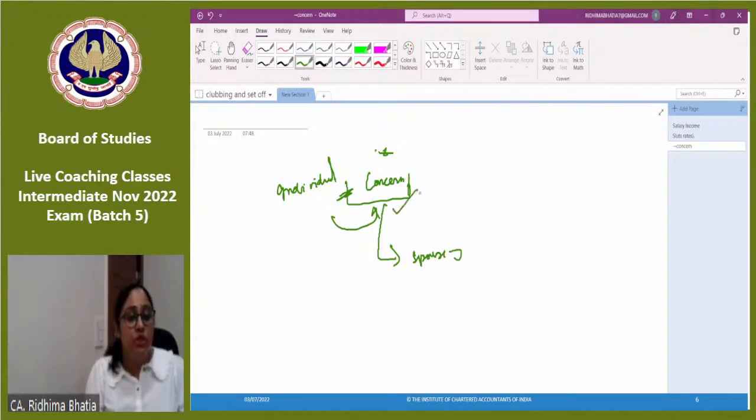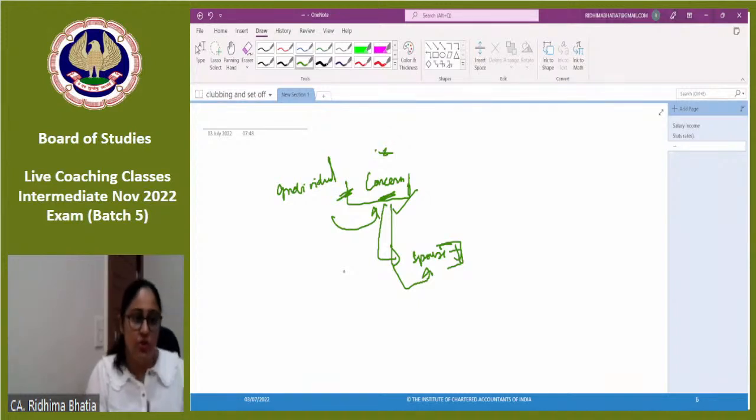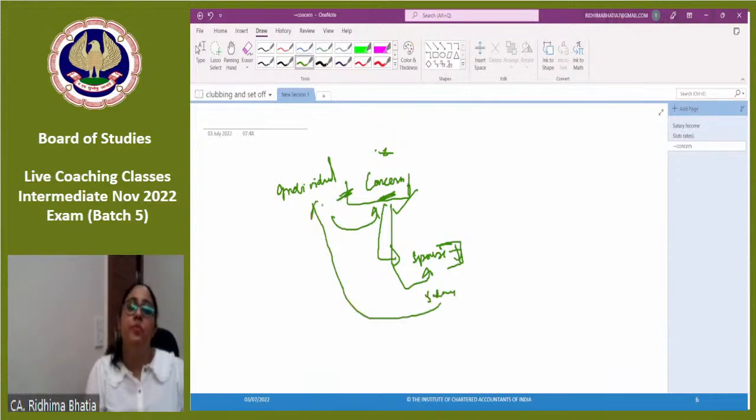You will get the deduction also, and she or he does not have a taxable income, so nothing would be taxable. So it's a win-win situation, but the income tax authority says no. If you have a substantial interest in a concern and that concern is paying something to your spouse for which the spouse does not have any skills or is not performing the role, then in that case, whatever salary the spouse is getting would be taxed in the hands of the individual, as simple as that.